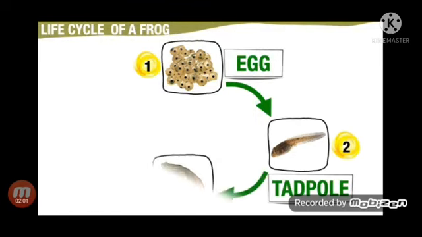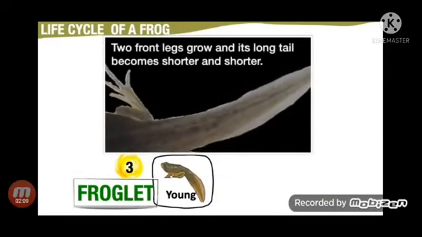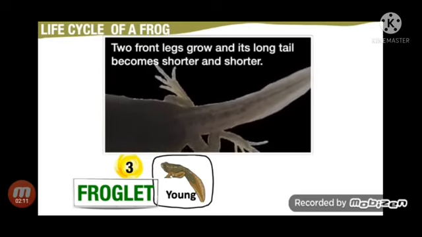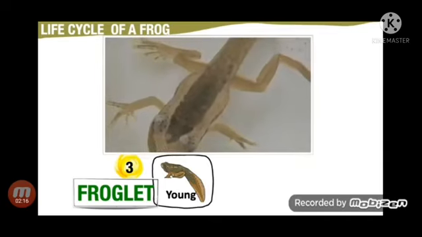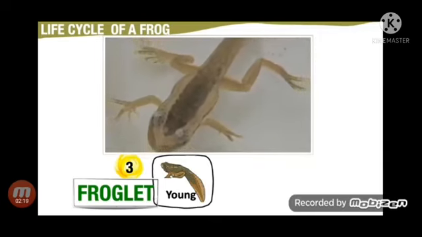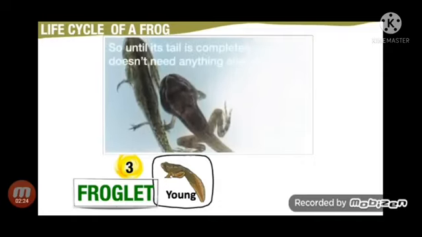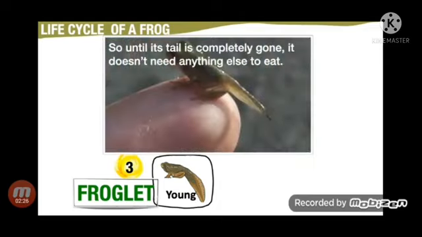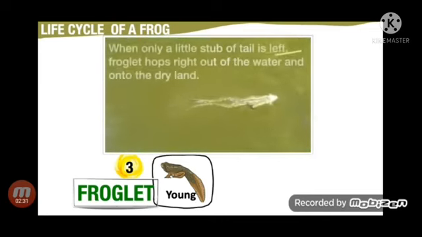From a tadpole, it will grow into a young one, which is called a froglet. During this stage, two front legs grow and its long tail becomes shorter and shorter. It uses the nutrients stored in its tail as food. So until its tail is completely gone, it doesn't need anything else to eat. Then just a little stub of its tail is left. It hops right out of the water and onto the dry land for the first time.